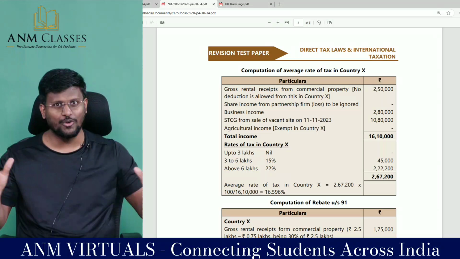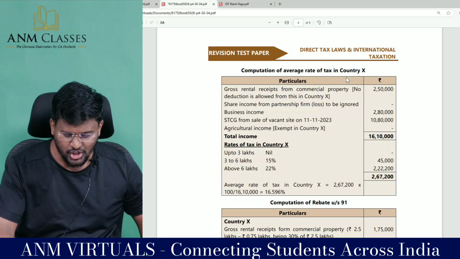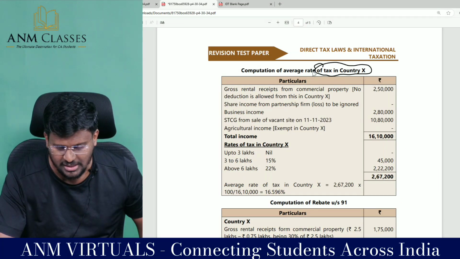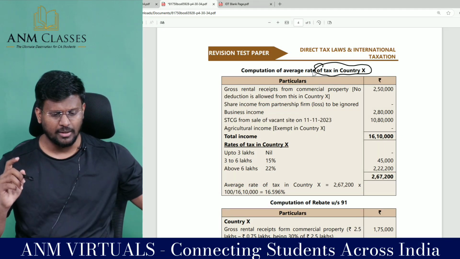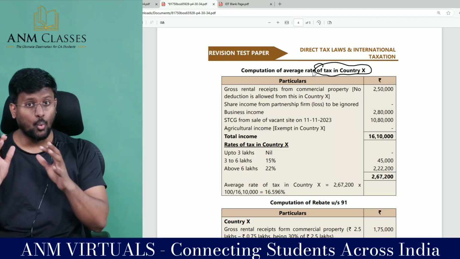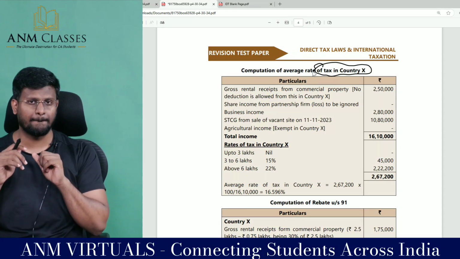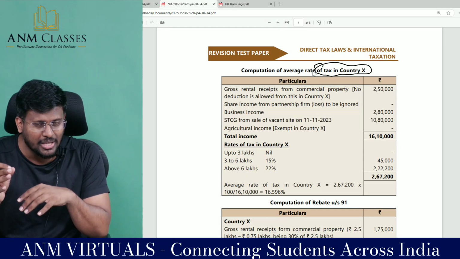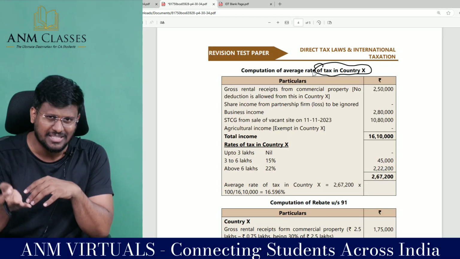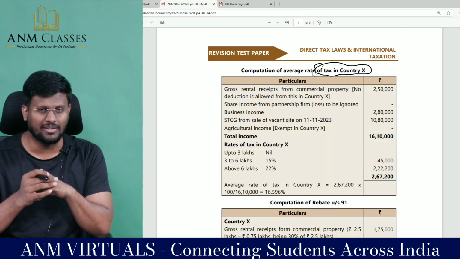This is a beautiful question. Computation of average rate of tax in country X. There you should have only one thing: you have to calculate the doubly taxed income. Only the doubly taxed income. How much income has been taxed two times, in both the countries, has to be taken care of.